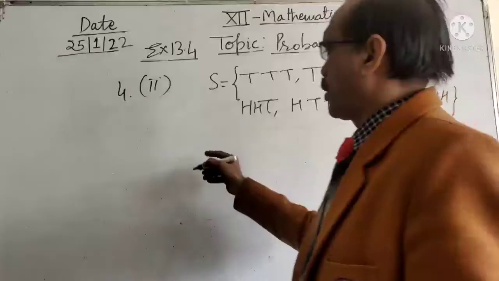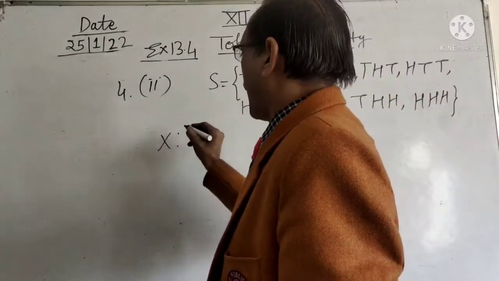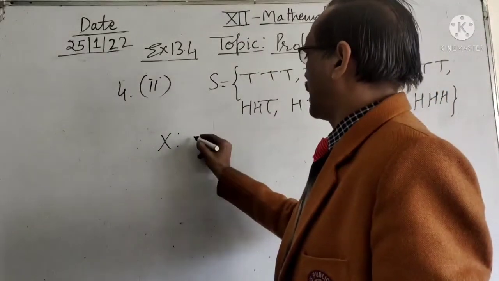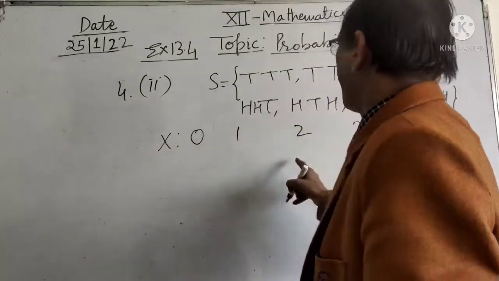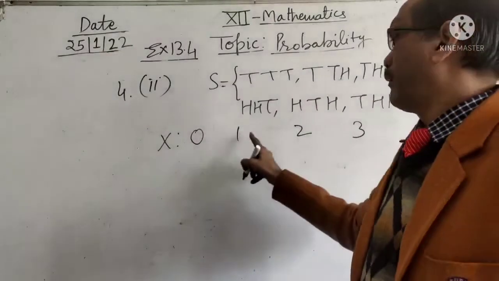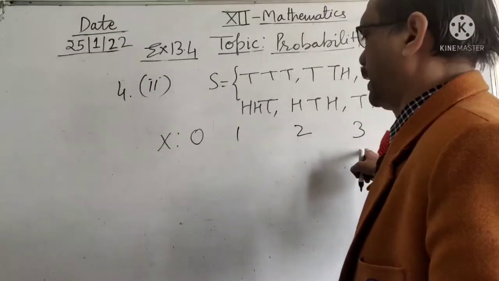Now, the random variable for this is 0, 1, 2, 3, meaning no tail, 1 tail, 2 tails, and 3 tails.